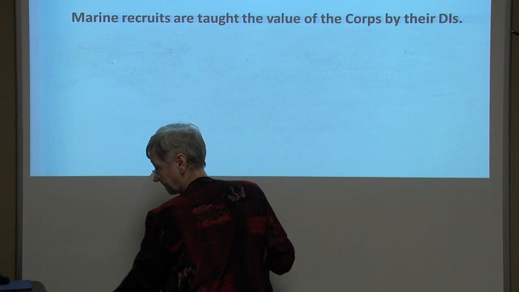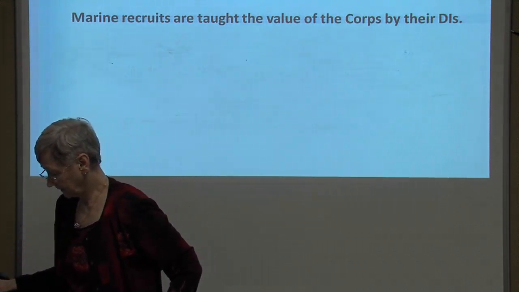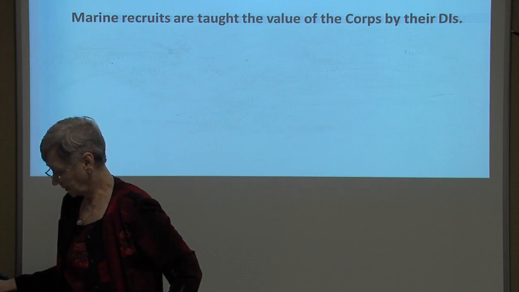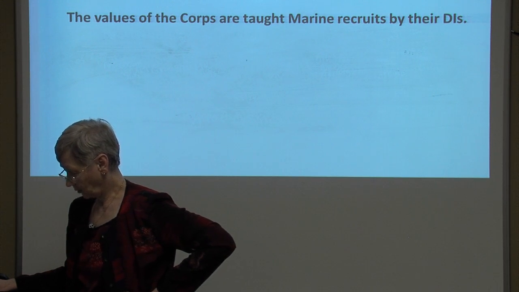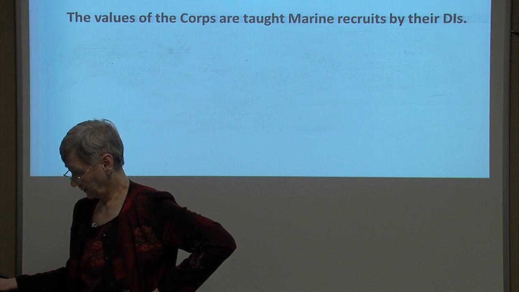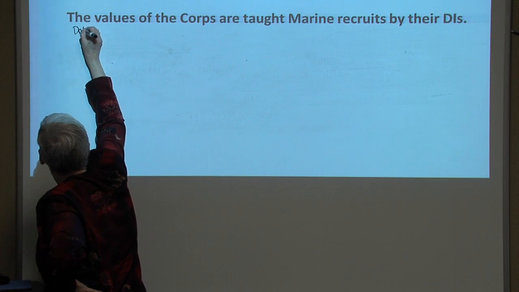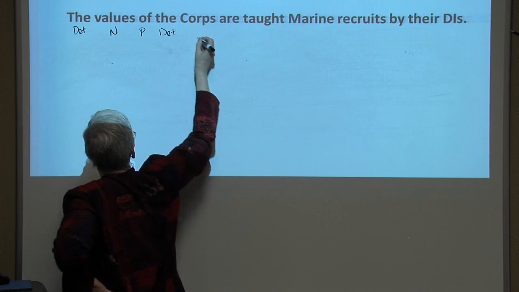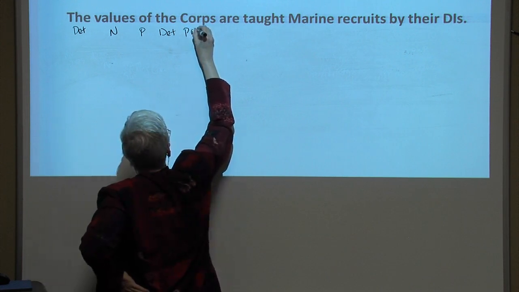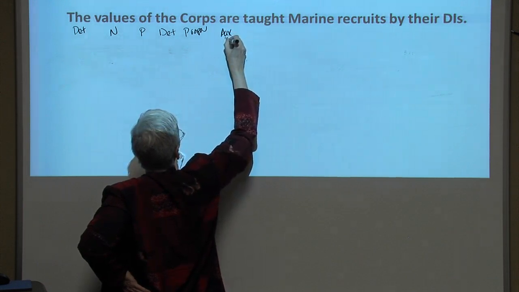Okay, the deep structure could have been transformed to the surface structure: the values of the Corps are taught Marine recruits by their DIs. So let's parse this one. Determiner, the, values is a noun, of is a preposition, the is a determiner, Corps is a proper noun, are, auxiliary be.